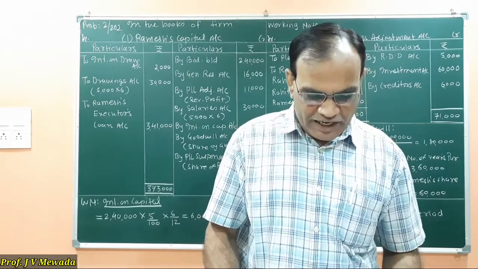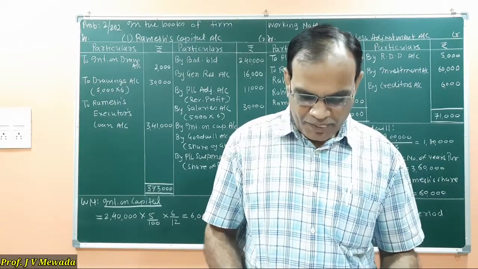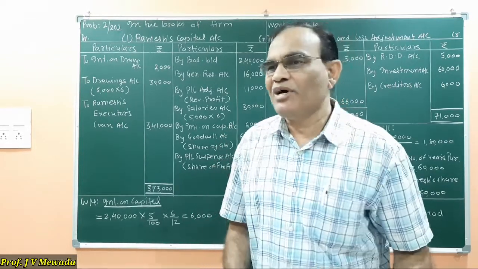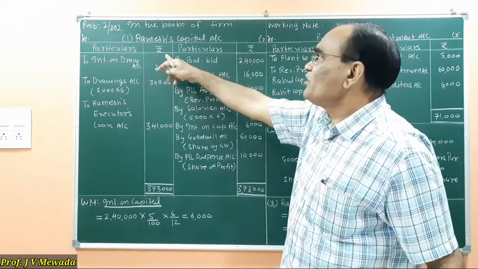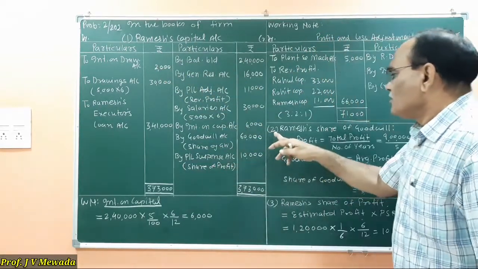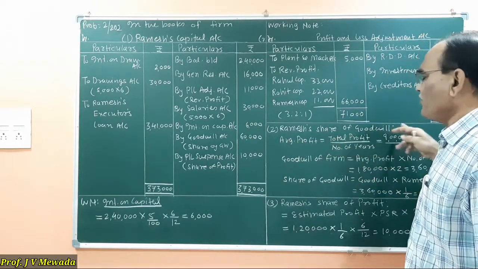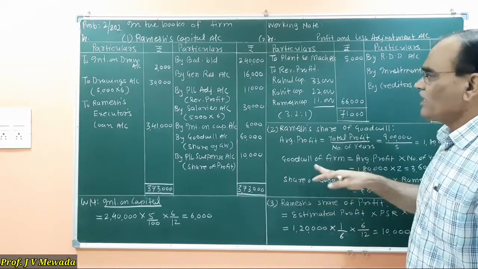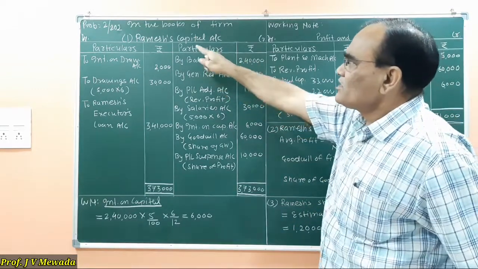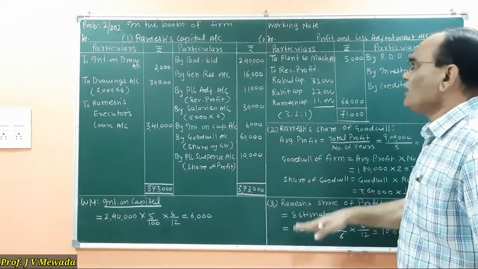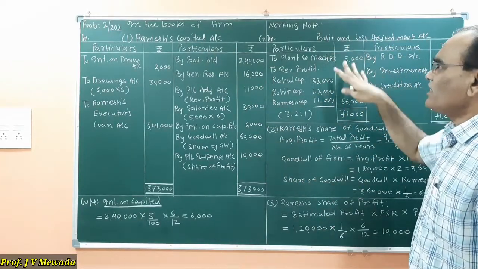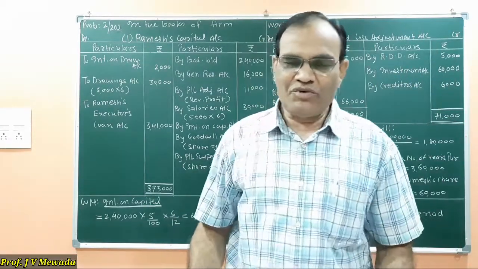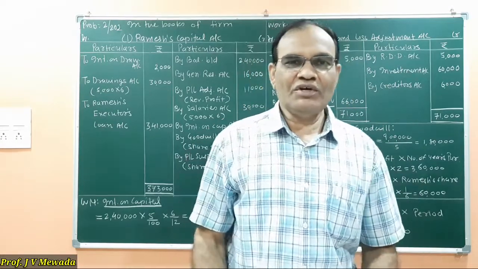Okay, so this is a different type of sum as compared to sum number 1. So whatever is told to us, we prepare in the exam, and you will get the marks for the preparation of Ramesh capital account, preparation of Ramesh's share of goodwill, that is a working note for this, and a working note for Ramesh's share of profit. So you will get the marks for answer number 1, answer number 2 and answer number 3. And profit and loss adjustment account will be considered as a working note. Other working notes, if you are preparing, are also part of the working note. For that, no marks are given. Okay, thank you.